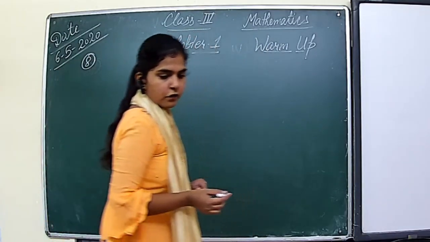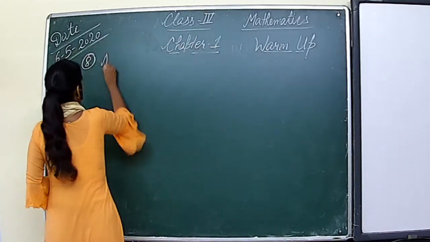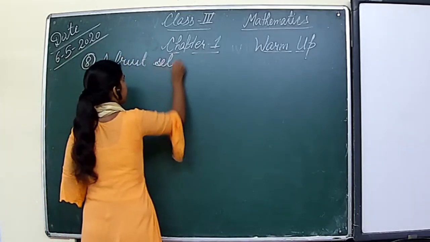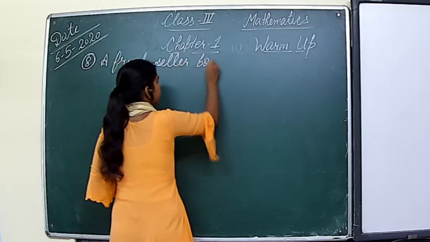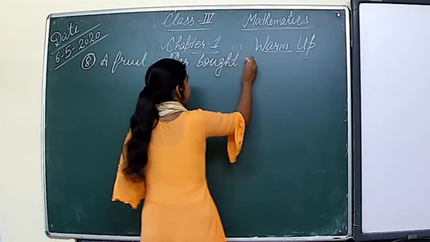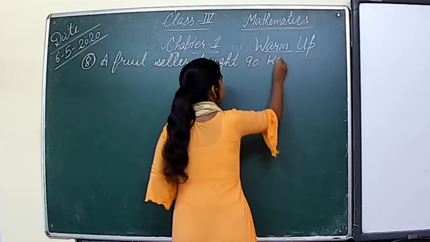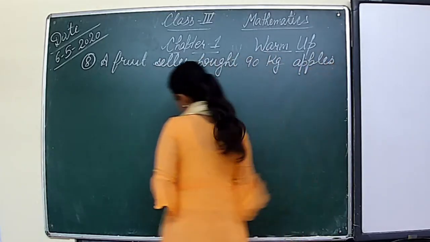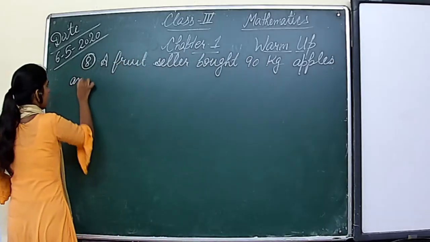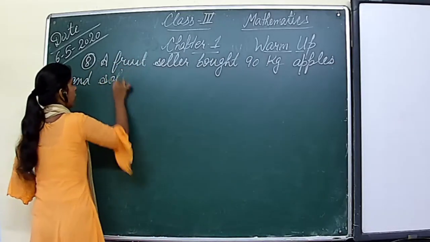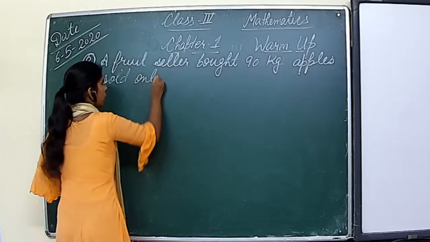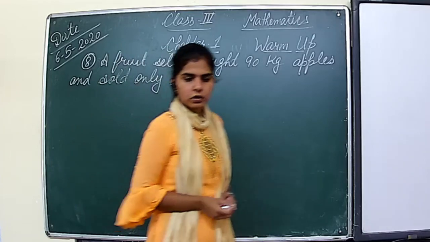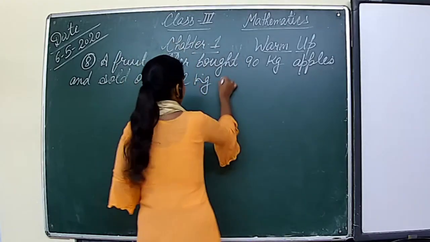Question is, a fruit seller bought 90 kg apples and sold only 52 kg apples, 52 kg of them.